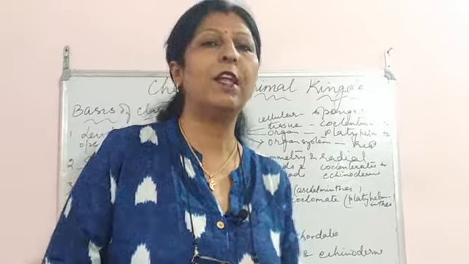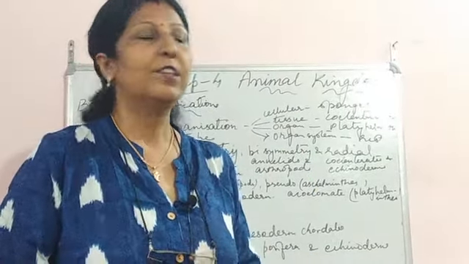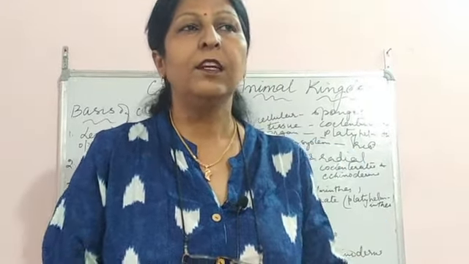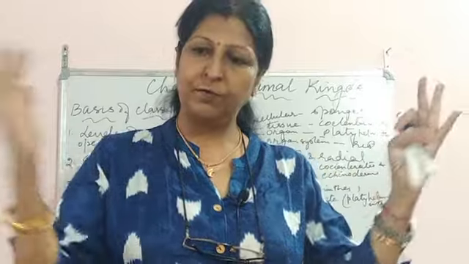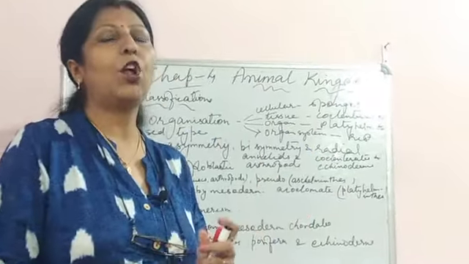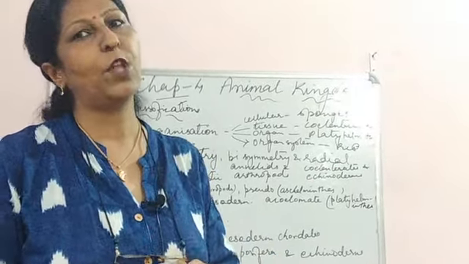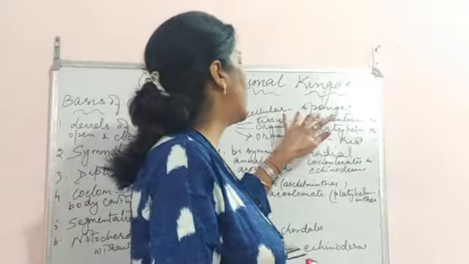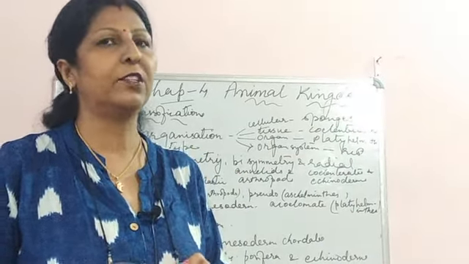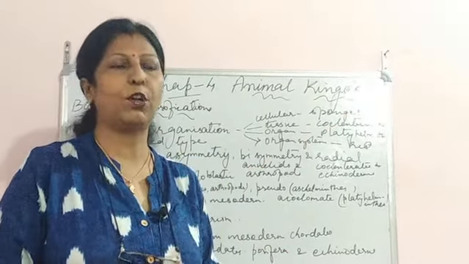Now when it comes to levels of organization, the first one is cellular level. Cellular level, it means not unicellular organisms. It is that many cells together, accumulated together. They do not form tissues, but they are all cells and they carry out the function of the organism. The example, normally that accumulation of cells, is found in poriferans, that is sponges. Then we have the tissue level organization.